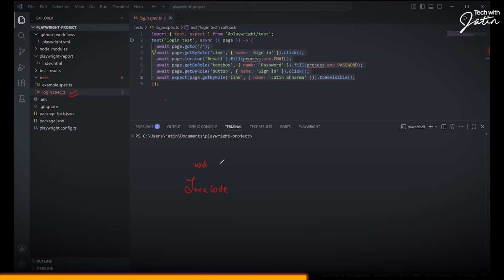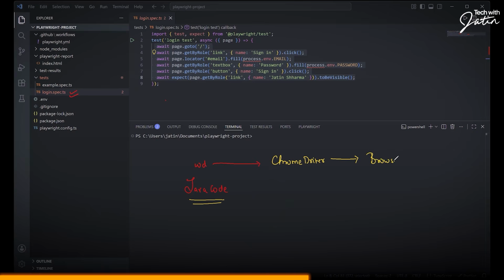Is WebDriver going to directly fire it off on the browser? No. WebDriver basically delegates all the instructions, whatever Java code you have written, wd.findElement by whatever, to the Chrome driver. And Chrome driver basically fires it off on your browser.